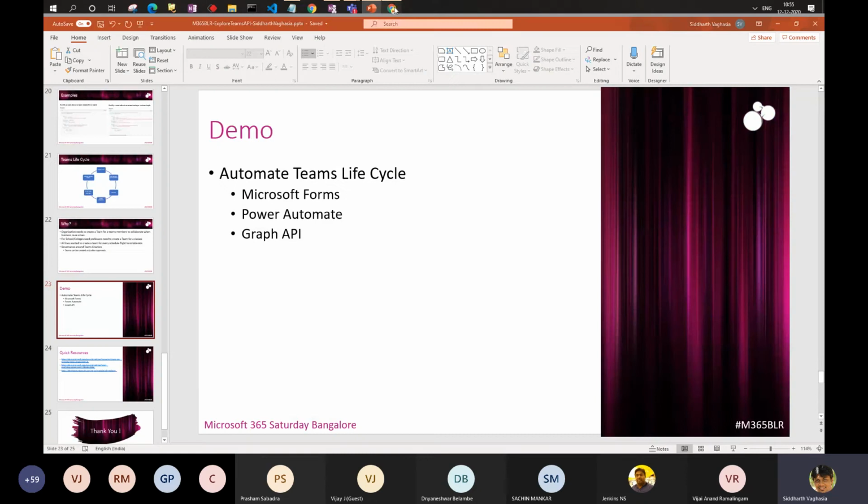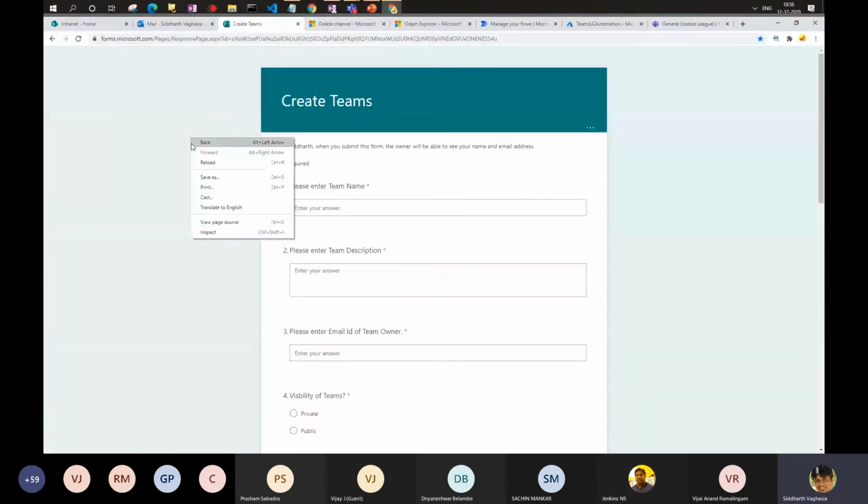As a part of the demo for the Microsoft Teams Graph API, Microsoft has provided a Contoso GitHub link where they have used the Graph API SDK to automate this business lifecycle. But I wanted to try something different, wherein I have used Microsoft Forms, where any user within your organization can request a team which we want to create. Once the request has been approved, we use Microsoft Flow, and using Microsoft Flow we call Graph APIs and create the team accordingly.